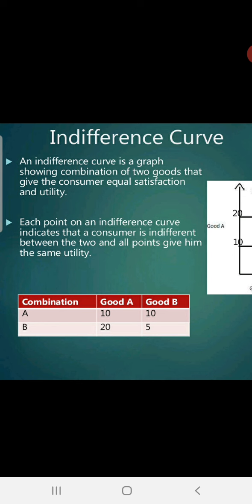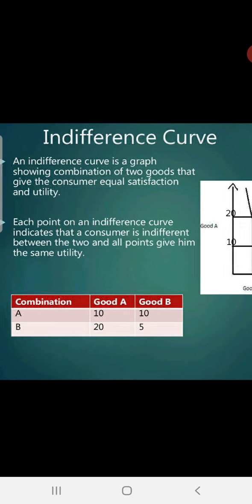The sequence given by the consumer is shown on the graph, and that graph is called the indifference curve. In simple language it is also known as IC. IC is the indifference curve. You can write here the definition. Indifference curve is the graph showing the combination of two goods that gives equal satisfaction to the customer, right? The next one is each point on the indifference curve indicates the consumer is indifferent between them, all the points give him the same utility.